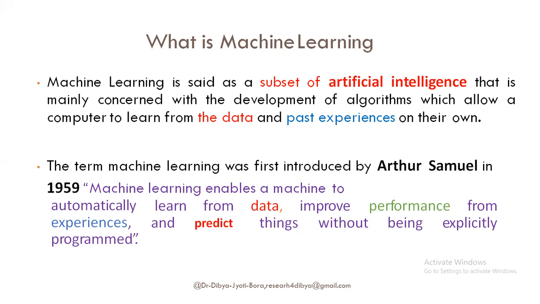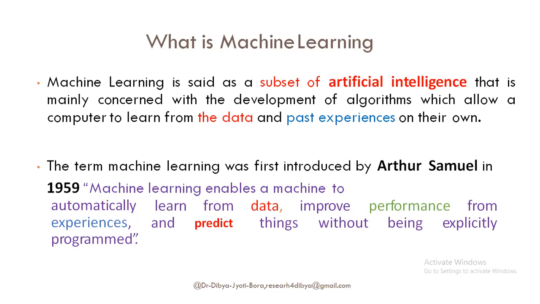Machines don't have inborn talent or intelligence, and intelligence is the term which denotes the capability by which a human being, or in the case of a machine, can decide on its own what to do in what situation, or if it gets some inputs, how to respond to those inputs, right? That is intelligence, and as we are pushing it artificially, it is known as artificial intelligence.